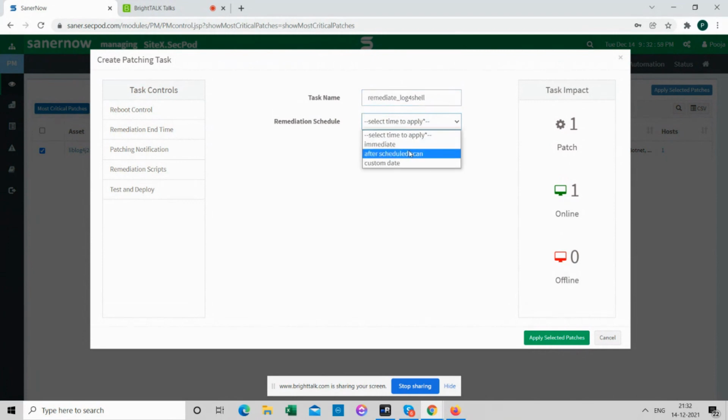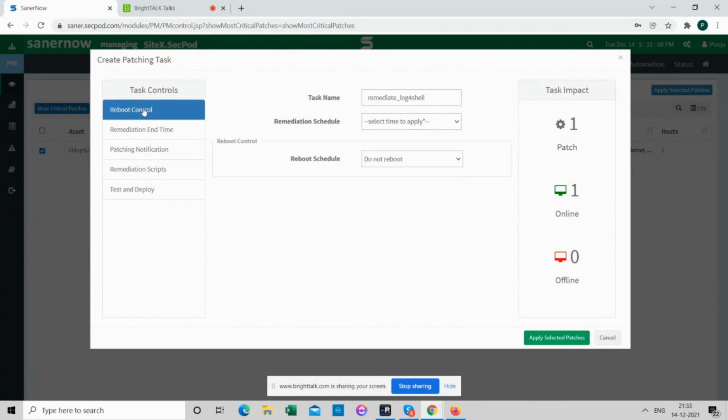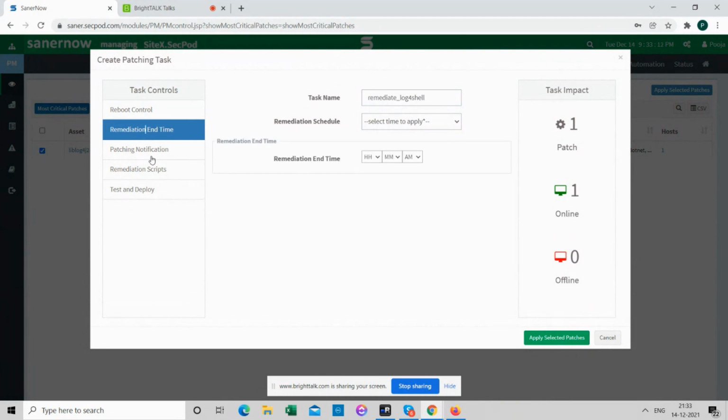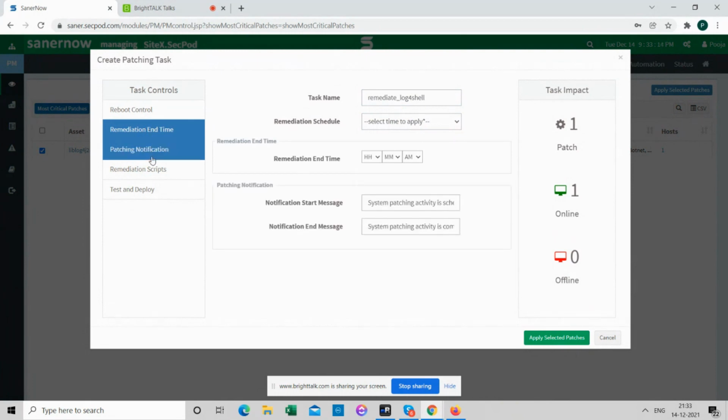You can also configure whether you want to patch immediately, wait for a scheduled scan, or do it at a later point of time. And if you want to control reboot, that option as well is available. There are various other options, like you can say by when it should complete, or if you want to stop a service before starting to patch, or bring up a service post patching, that is possible through remediation scripts.